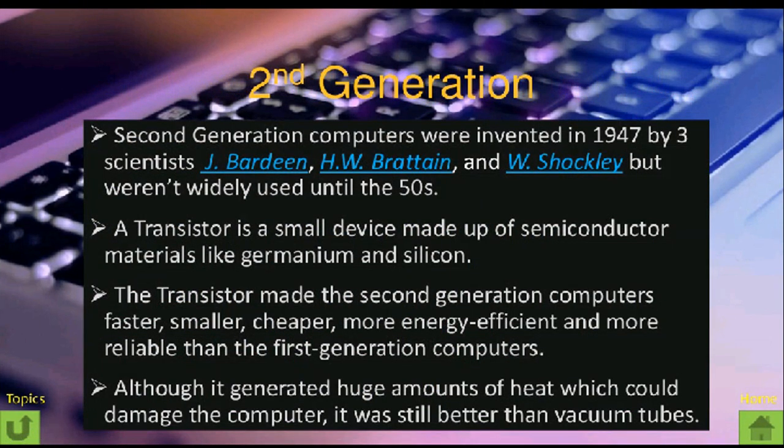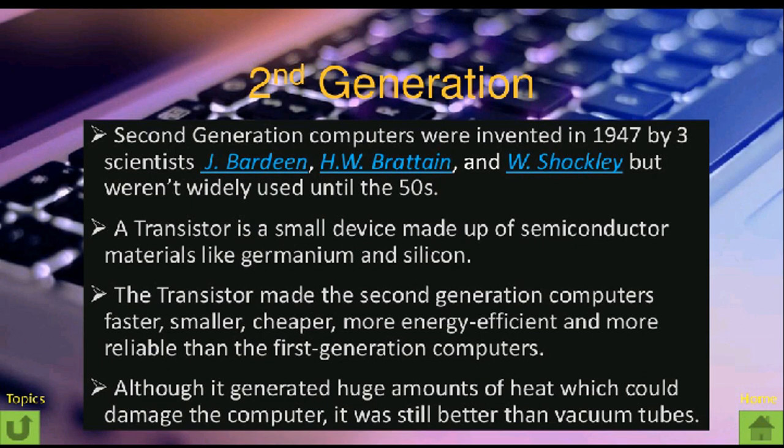Next one, second generation. Second generation computers were invented in 1947 by 3 scientists, J. Bardeen, H. W. Brattain and W. Shockley, but were not widely used until the 50s. A transistor is a small device made up of semiconductor materials like germanium and silicon. It was a replacement for the vacuum tube. Instead of vacuum tubes, transistors were used.